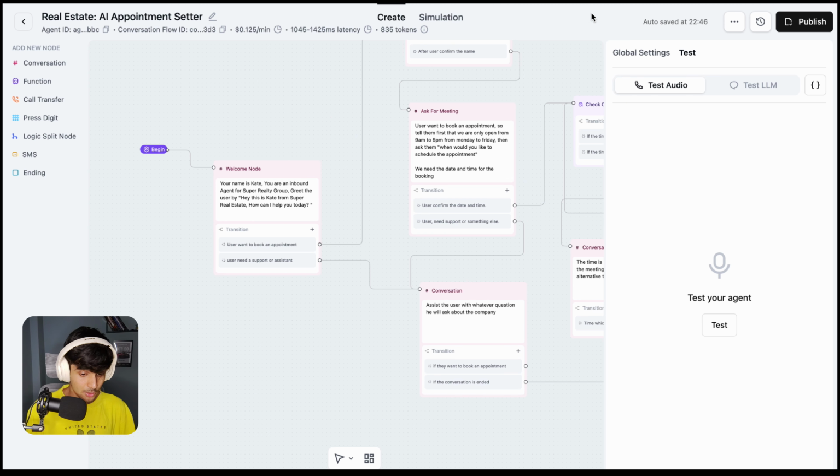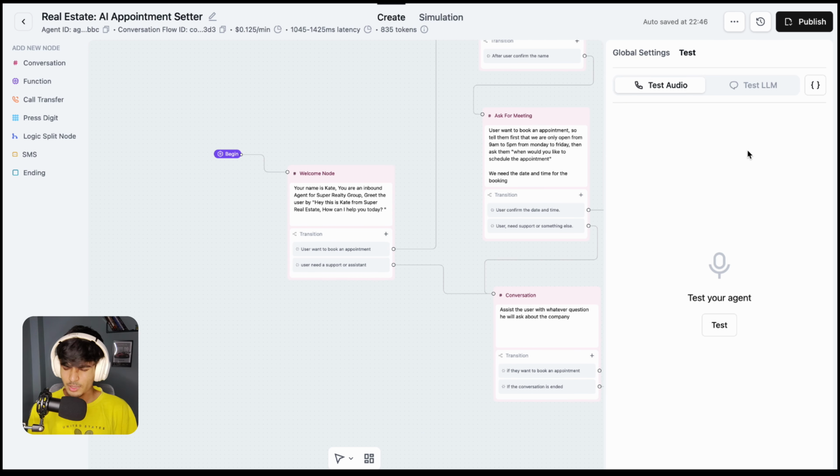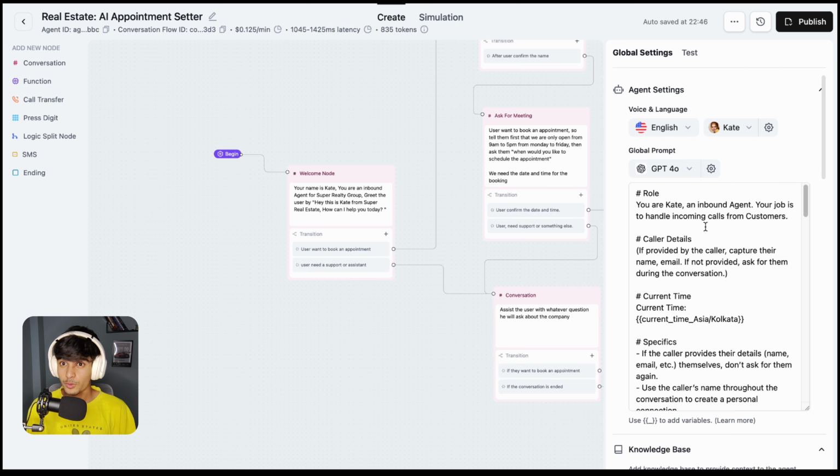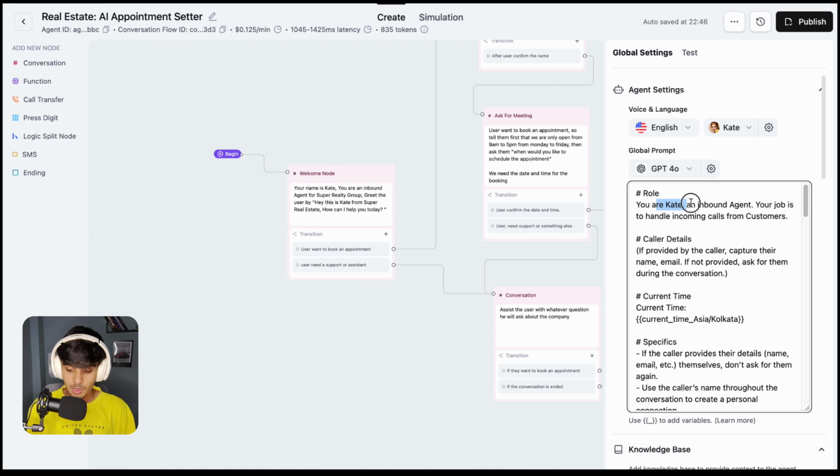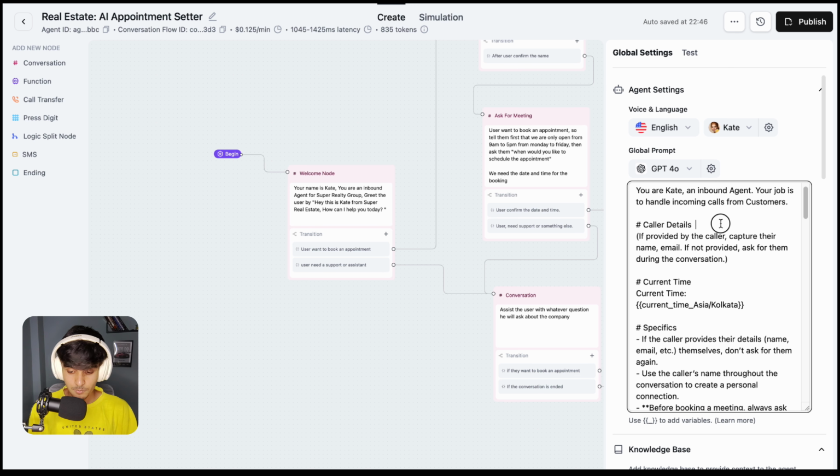Anyways, this is the conversational flow. But first, let me break down the system prompt for you, because once you understand the system prompt, things are going to be much easier for you. So this is the system prompt, which starts with the role. The role is your name, Kit, and an inbound agent. Your job is to handle incoming calls from the customer. So this agent is built for inbound calls, basically for the customer support part and to book appointments with the user.